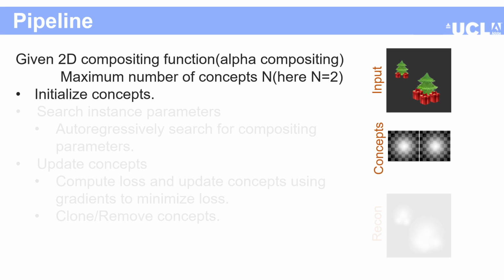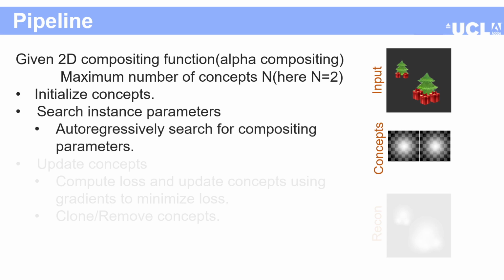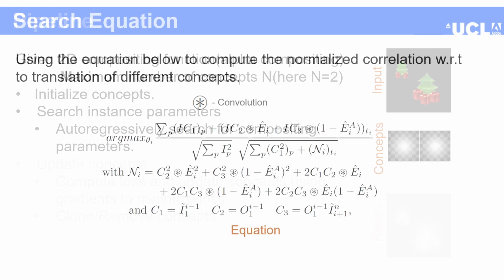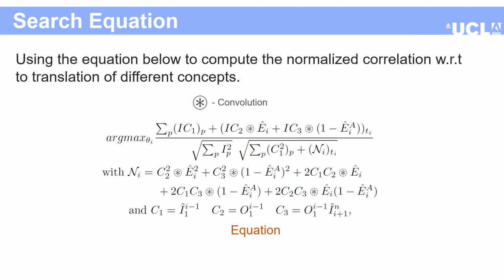In step 0, we initialize our concepts with a Gaussian. This encourages the content to be in the middle of the concept. In step 1, which we call the search step, we search over the parameters of how the concepts can be composited to decrease the normalized cross correlation between the estimated deconstruction and the input image. We reformulate the search over where a concept should be placed to decrease the overall normalized cross correlation as a bunch of convolutions. Let us take a look at what this equation does visually.